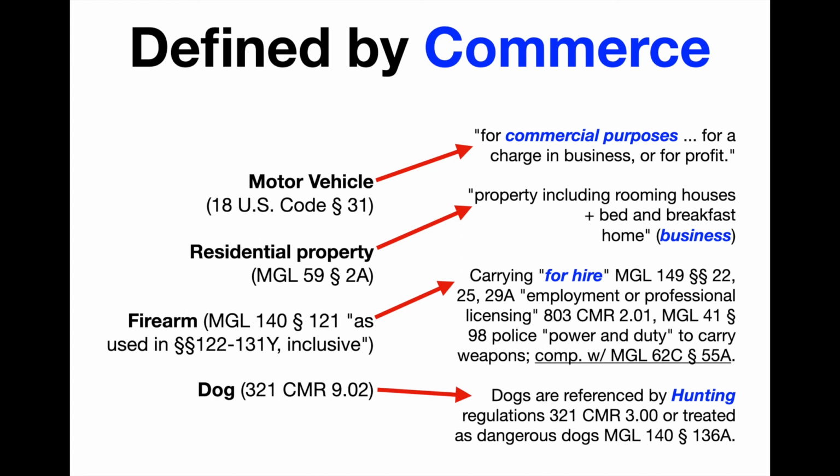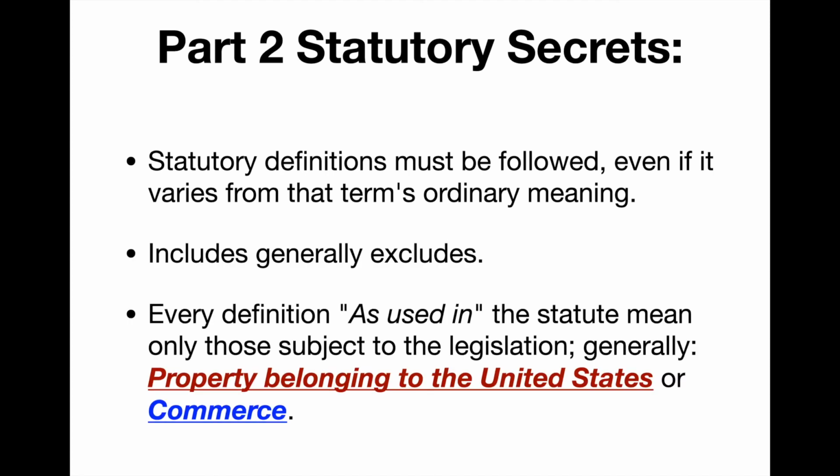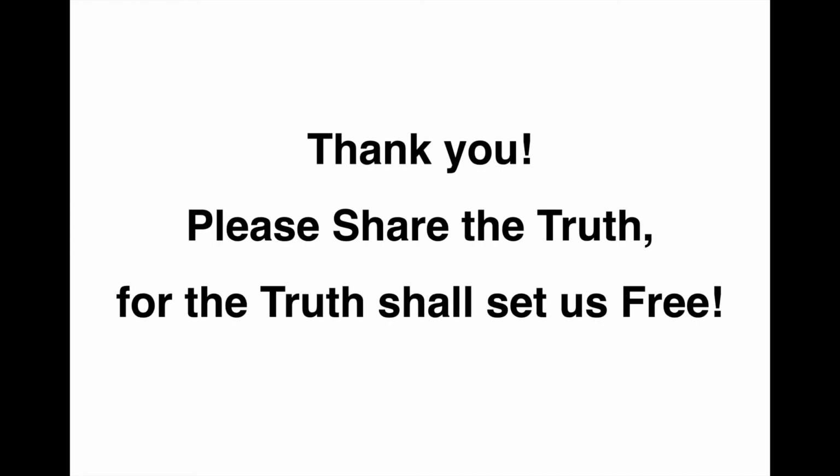So let's summarize the Part 2 statutory secrets. 1. Definitions must be followed, even if it varies from that term's ordinary meaning. 2. Includes generally excludes. 3. Every definition as used in the statute means only those subject to the legislation. Generally, that means property belonging to the United States or a commercial activity.